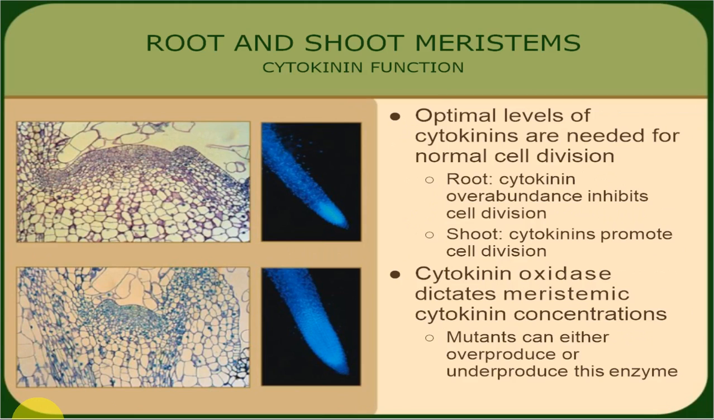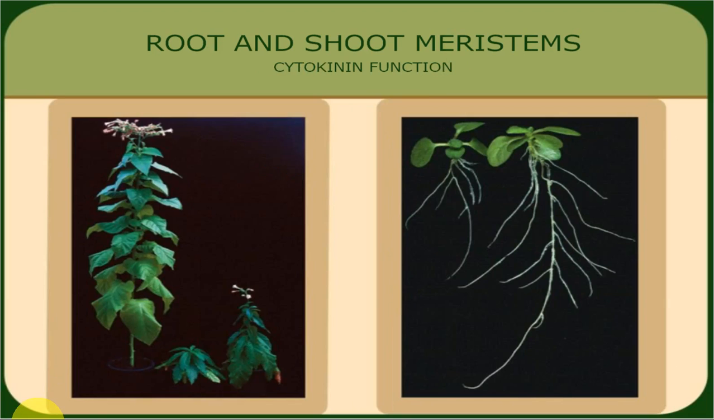Optimum levels of cytokinin are needed for normal cell division. In root, when cytokinin is in overabundance, it inhibits cell division, but in shoot, cytokinins promote cell division. You can see in this picture how cytokinins induce shoot growth in the shoot meristem, and in the root meristem, low levels show root growth.